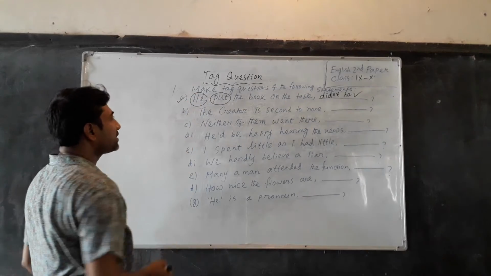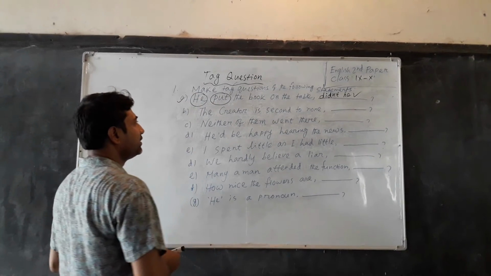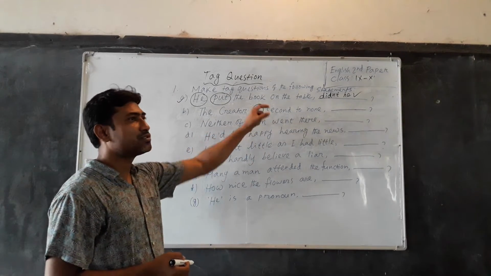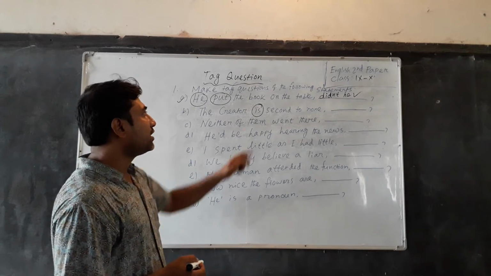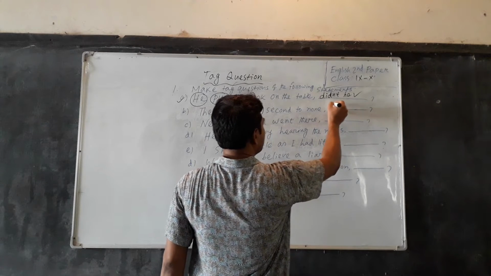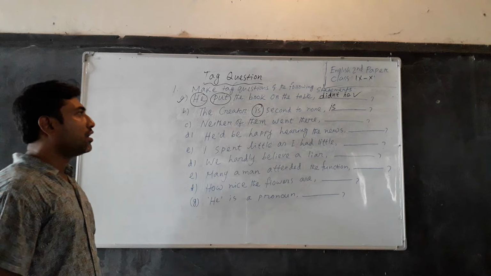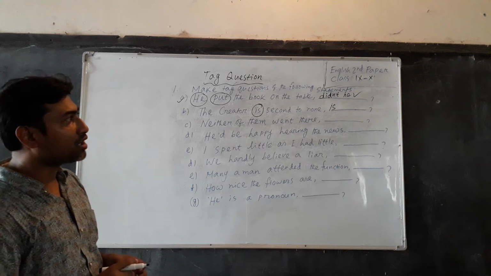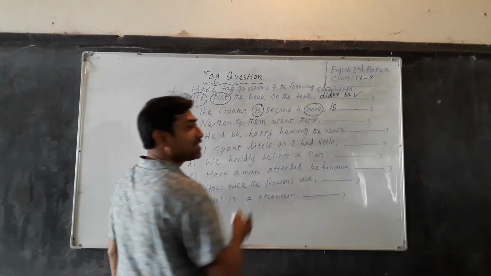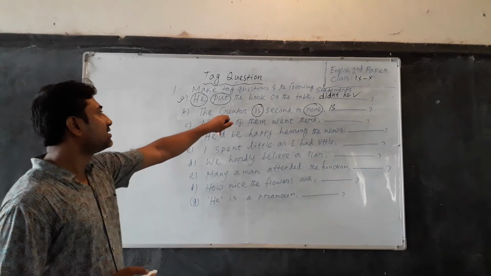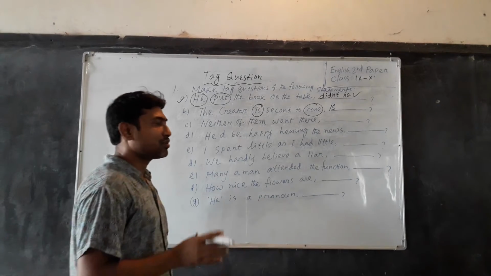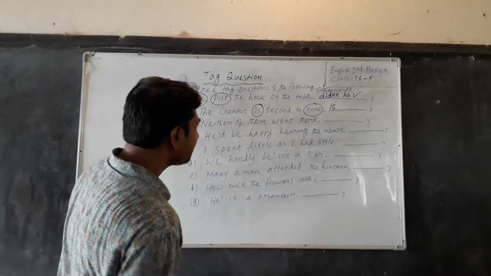Dear students, look at the next statement. The creator is... Here is the main verb of the sentence, but it is also an auxiliary verb, and that's why you have to write is here. Then you have to decide whether the contraction of not will be written or not. Here the word never gives a negative sense, so this statement gives negative sense, and that's why the contraction of not won't be written there.